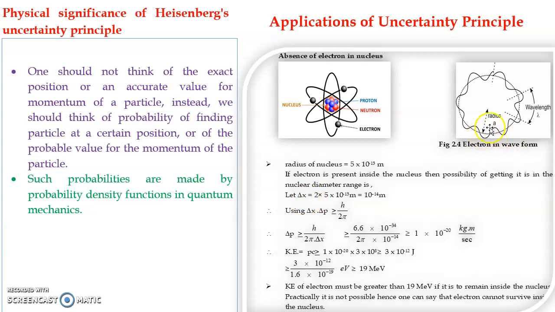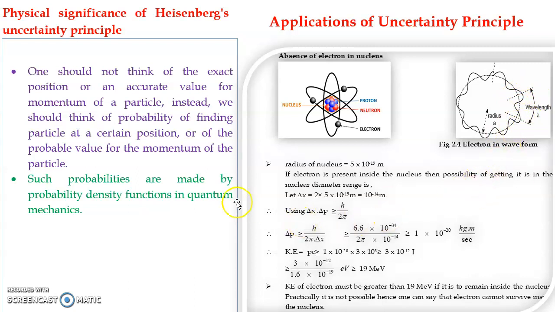So within this nucleus, let us say this is the nucleus, the electron can exist along its diameter. It can be here, or on this side of the diameter, or on this side of the diameter. Okay, so if the electron is revolving, a wave is associated. One wavelength, lambda, is the distance from one crest to the consecutive crest or trough.